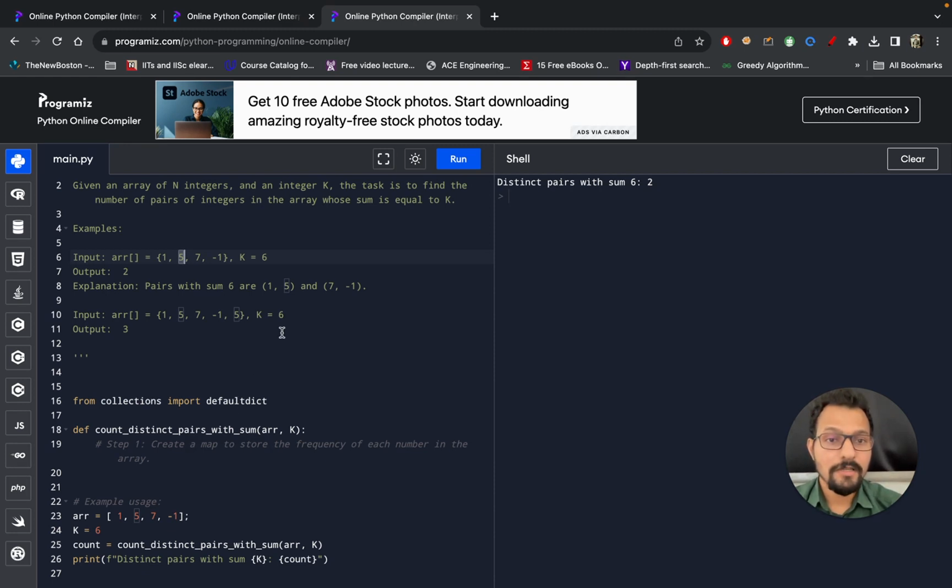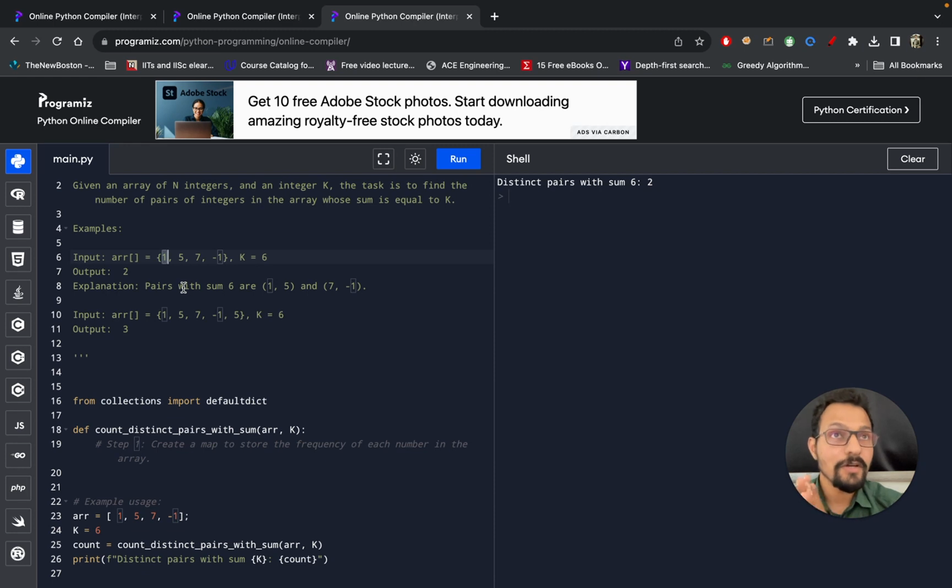There is one thing: if you create the HashMap in the beginning, then you have to take care of the duplication. For example, if you have created the HashMap in the beginning and then you are iterating over it, it creates quite a complication because you need to avoid duplication. For example, when you are at 1, you will find 5 and add it. Now if you are at 5, then you will find 1, and that leads to duplication.